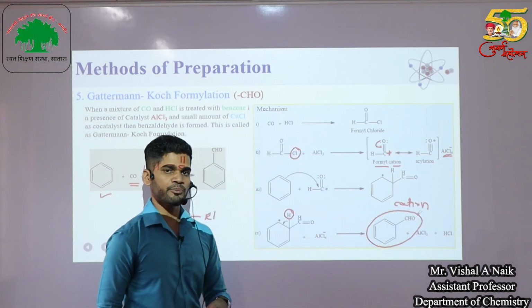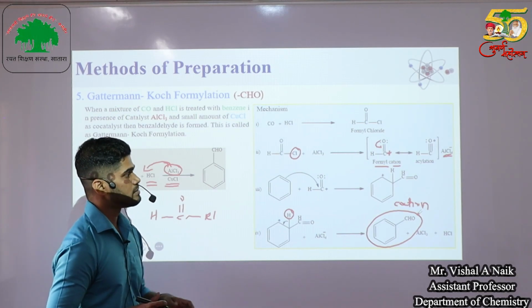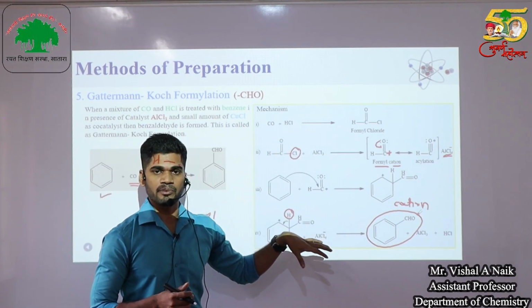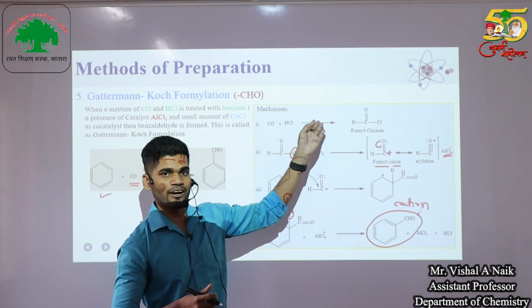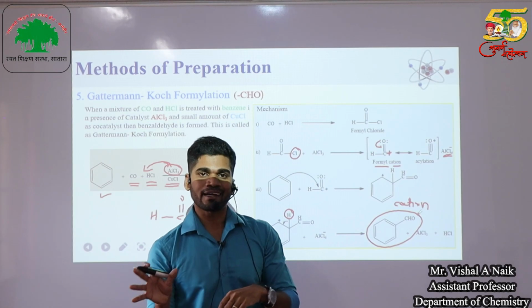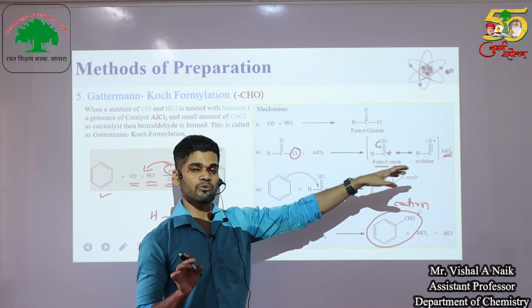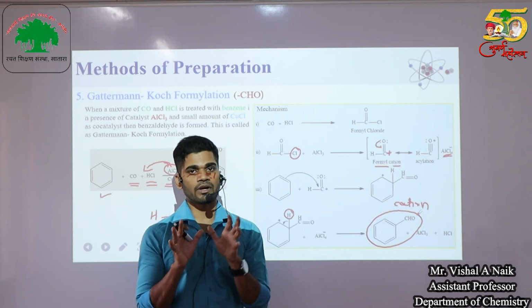So this is a 4-step reaction, the Gattermann-Koch formylation reaction. First, carbon monoxide and hydrochloric acid react to give formyl chloride as a product. The AlCl3 catalyst absorbs that chlorine and gets converted into AlCl4 minus, and we get the formyl cation as our electrophile.